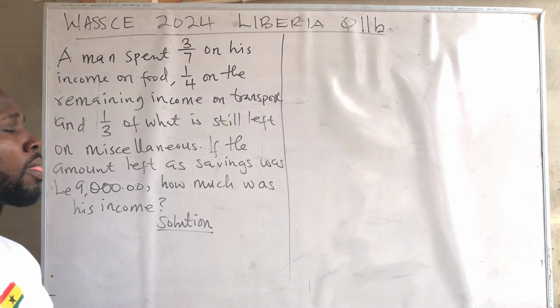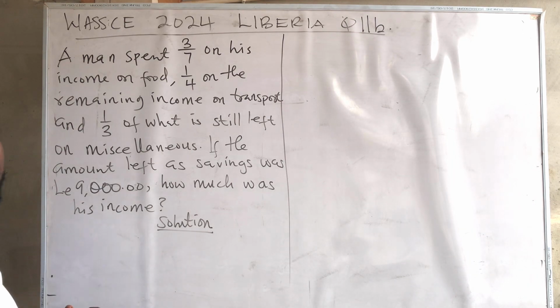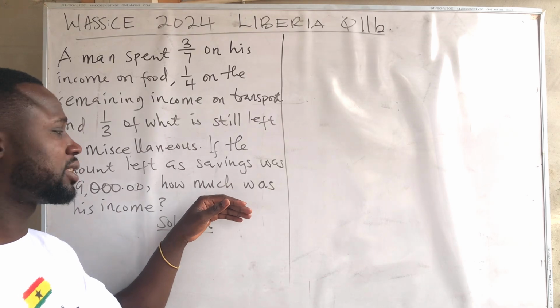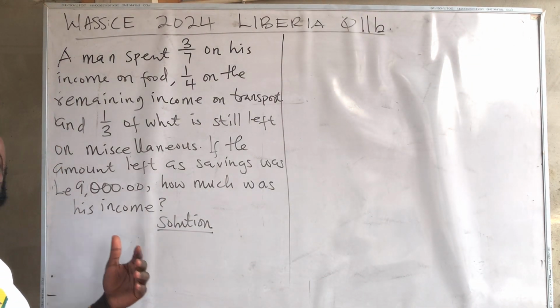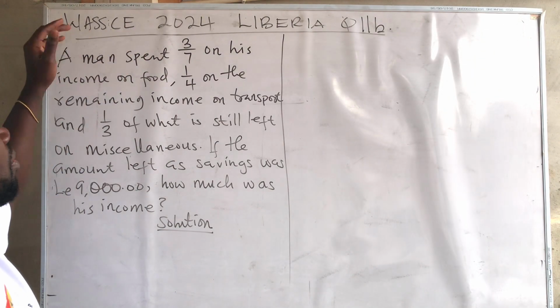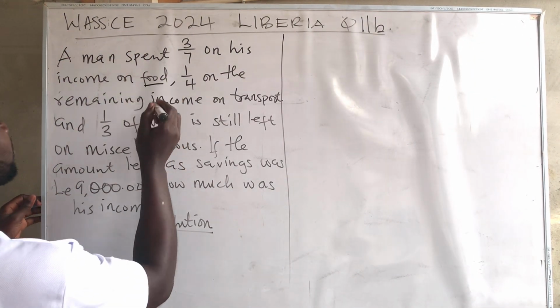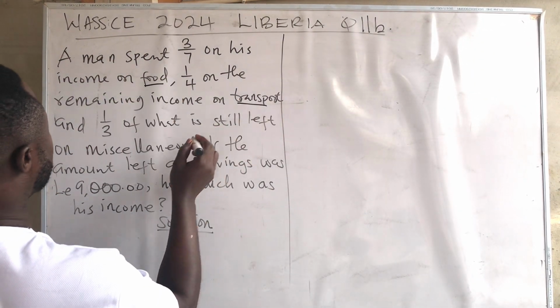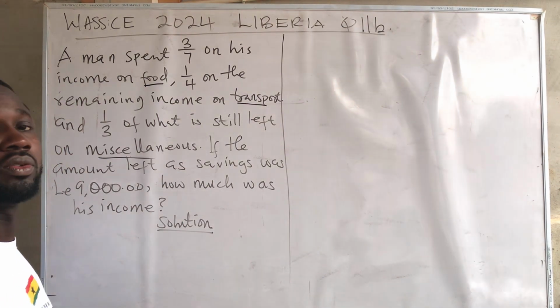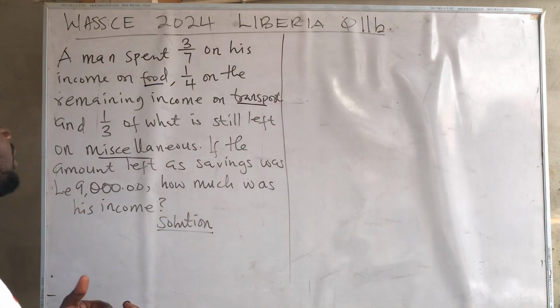All right. So this is on fractions, okay? And the question is asking that if 9,000 lei is the amount as savings, then we should find how much his income is. He spent some of the income on food, some on transport and miscellaneous, okay? So we don't know the income of the man.